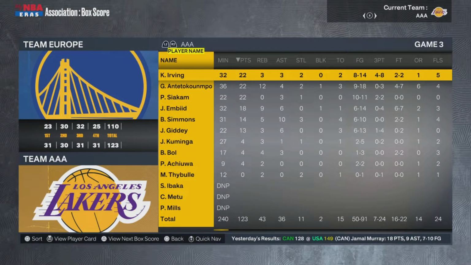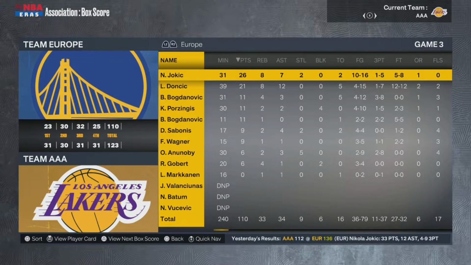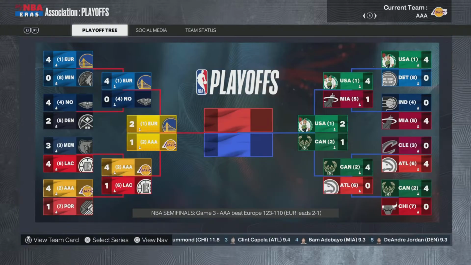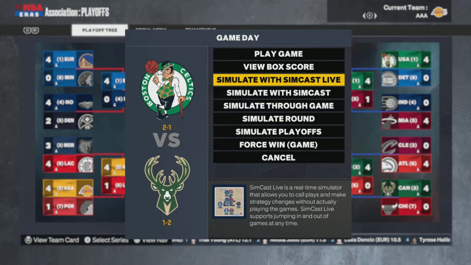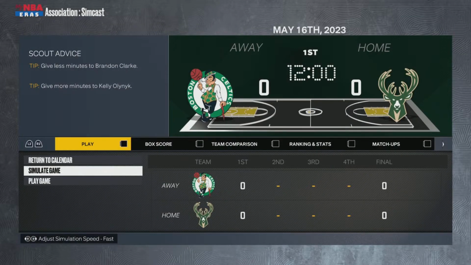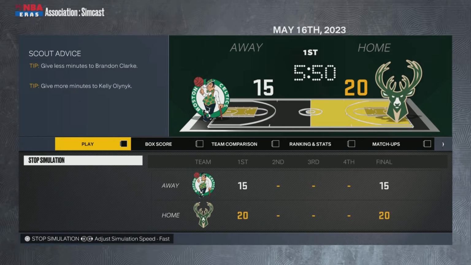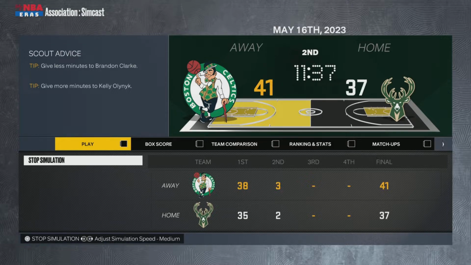Taking a look at the box score quickly, very balanced scoring there from Australia/Africa. Europe, Jokic has a good game. Luka, not so much. But both series are now 2-1. So we'd like to see that. We'd love to see that. So, simcast for game 4 now between US and Canada.